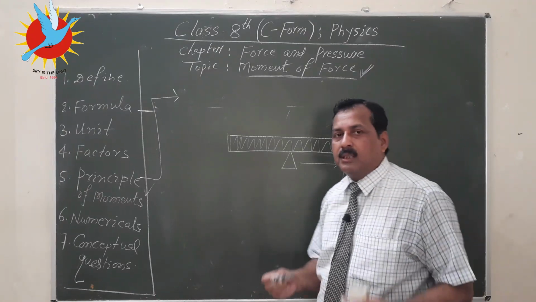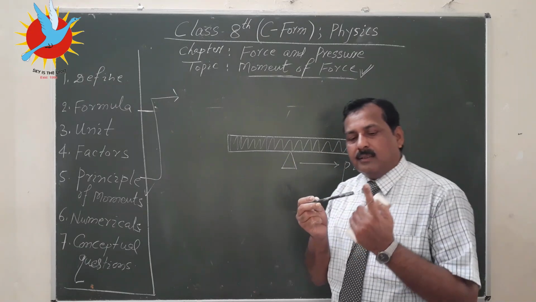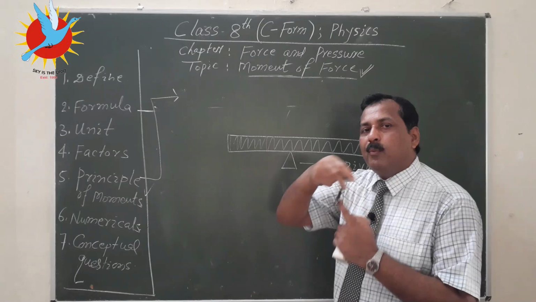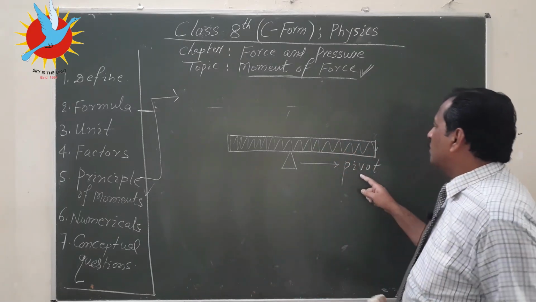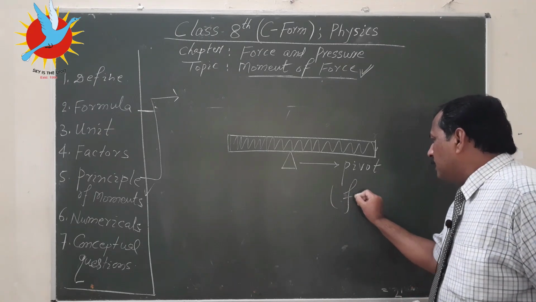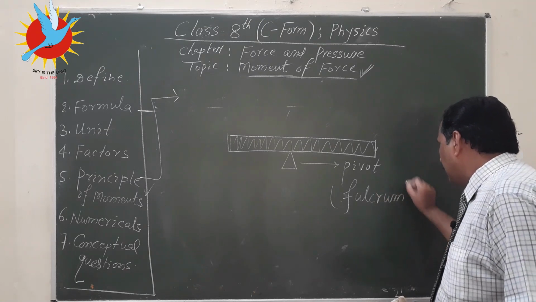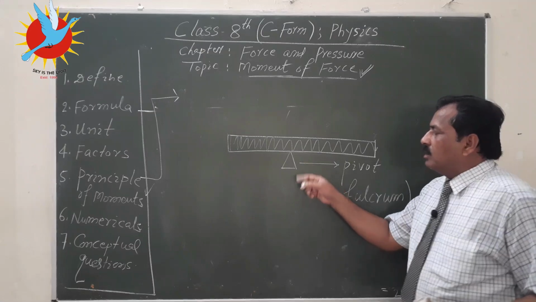In any rotation there must be an axis of rotation, and the concerned point on that axis is the point of rotation, also known as the pivot, or the fulcrum. So there are two names, pivot or fulcrum.